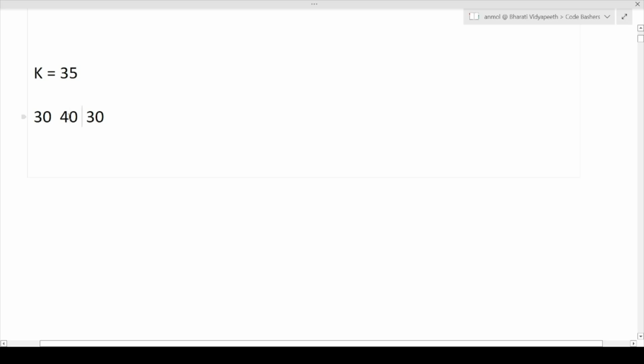That is, if we have encountered this 40 here, we know that the 40 value is greater than k, so it is of no use. What we will do is start our entire operation again from the next value, that is, the next value after the large value. That is, from this value we will start the entire operation again on this particular array. So